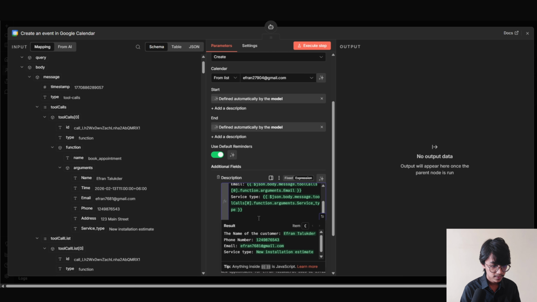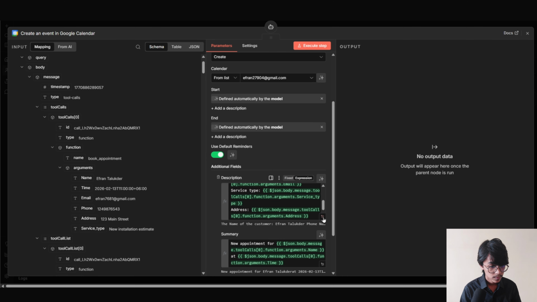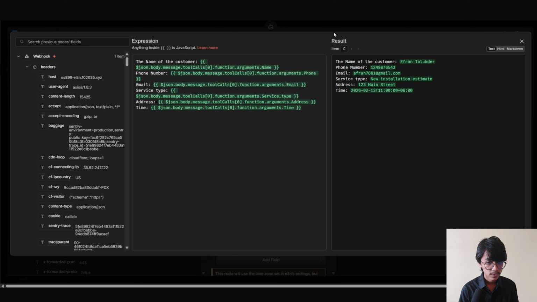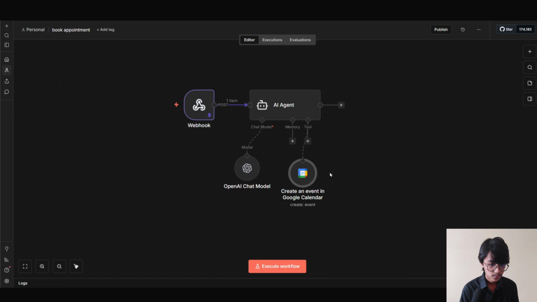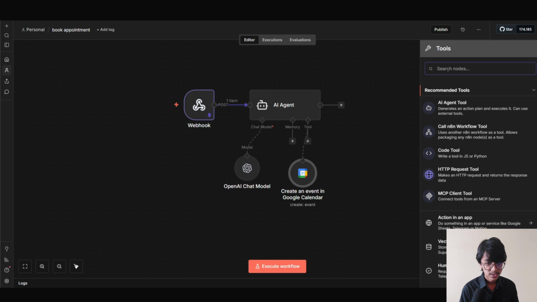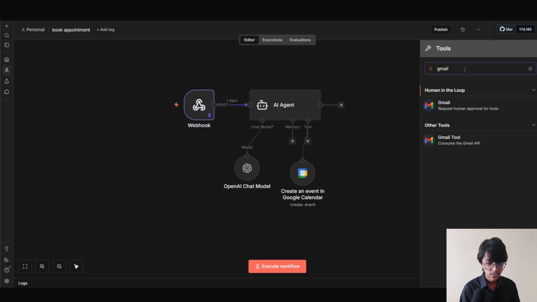Then we are gonna add the address. And at last we are gonna add the confirm time. Now we are gonna click out of it. Now click on plus of the tool. Now search for Gmail. Now click into Gmail tool.